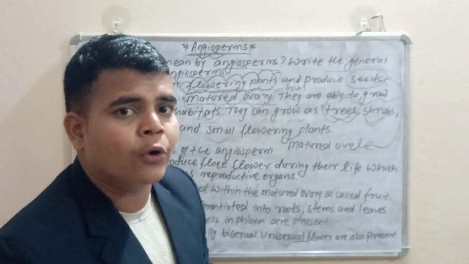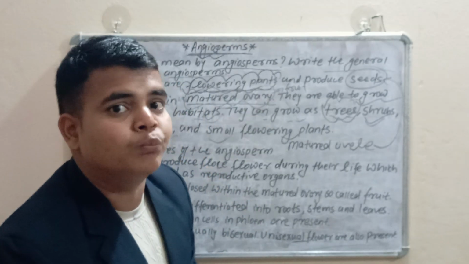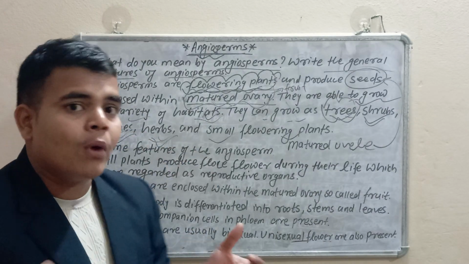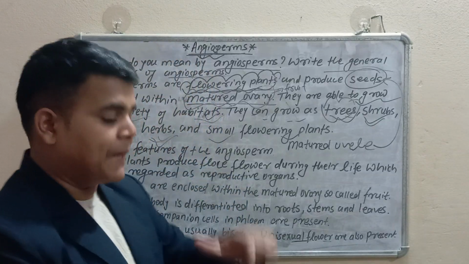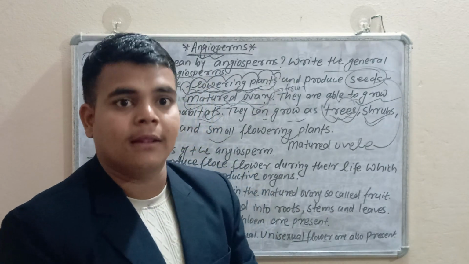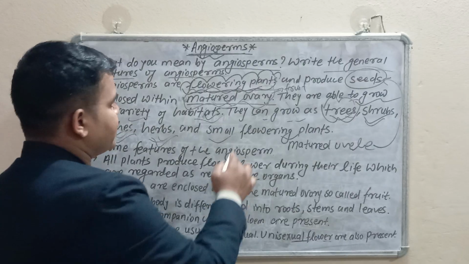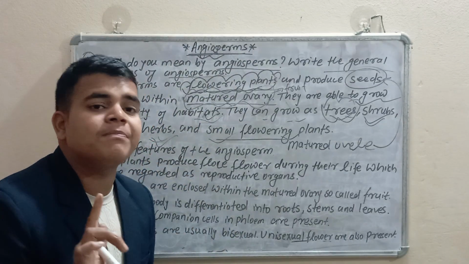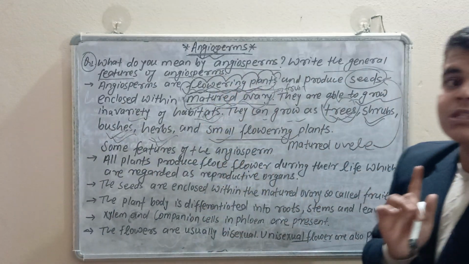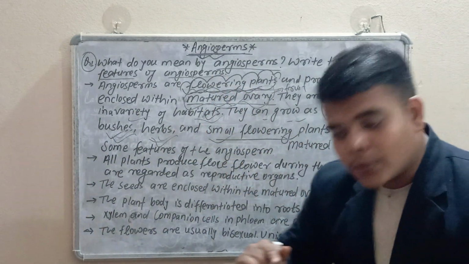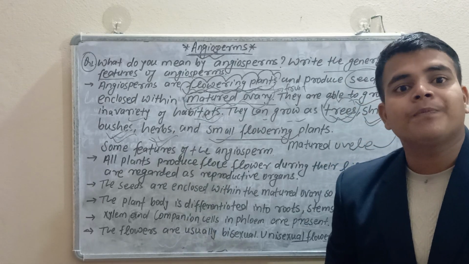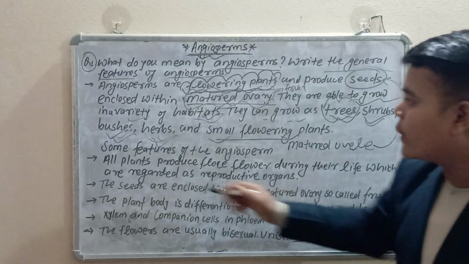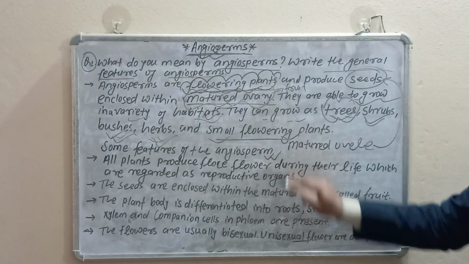They may have bushes also. So here are the herbs. What do we mean by herbs? Herbs are the very smallest plants, like grass. And small flowering plants also, very small flowering plants, because the flowering plant may be woody or fleshy. Okay, some features of the angiosperms.